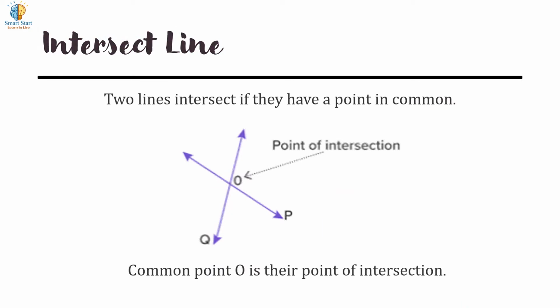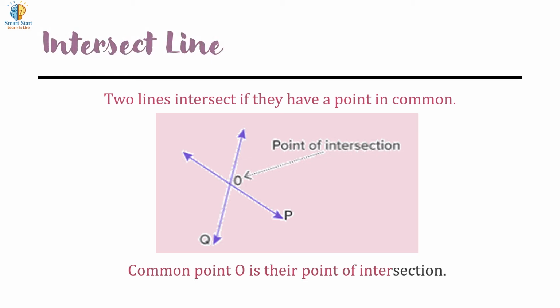Intersecting lines. Two lines intersect if they have a point in common. In this figure, there are two lines P and Q. They intersect at point O. So, O is the point of intersection of two lines P and Q.